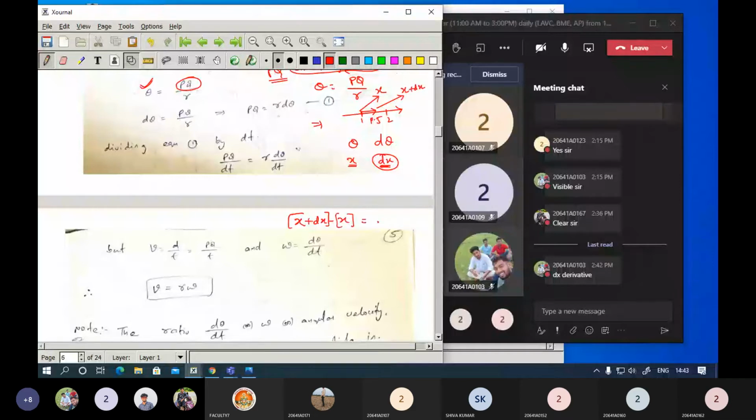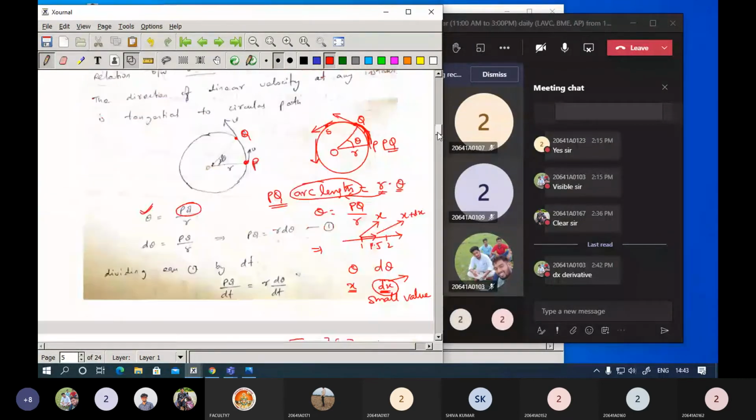Okay, this is going to give the dx value. So whatever you got here, the answer is some derivative you had mentioned. Actually, what is the meaning of dx in this concept? It is going to give the small value. Okay, now let us identify what is d theta here. Consider that this displacement is very small. If it is very small, what is the meaning here?